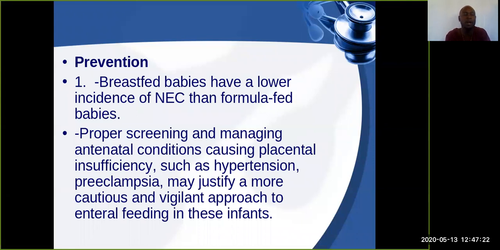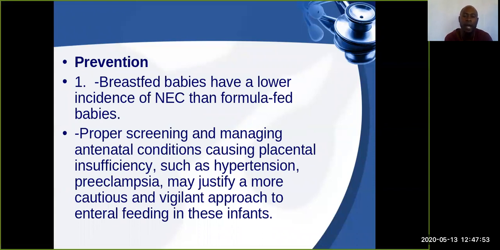Necrotizing enterocolitis is preventable. The question is how. So here, the importance is having good antenatal teaching for these pregnant women, and also breastfed babies have a lower incidence of necrotizing enterocolitis than those that are fed on formula. Also, proper screening and management during antenatal.